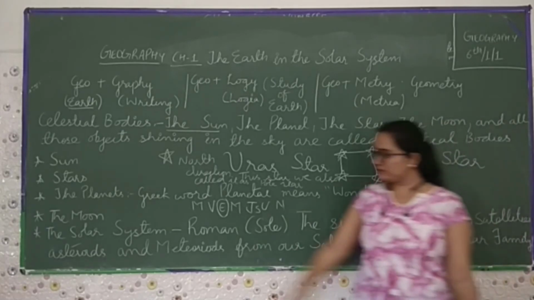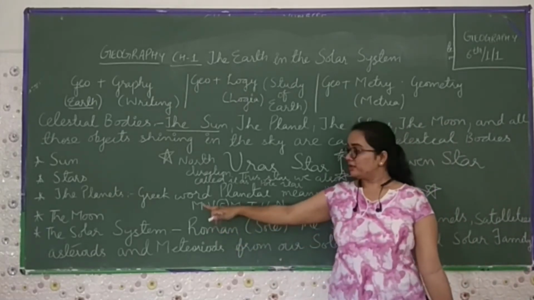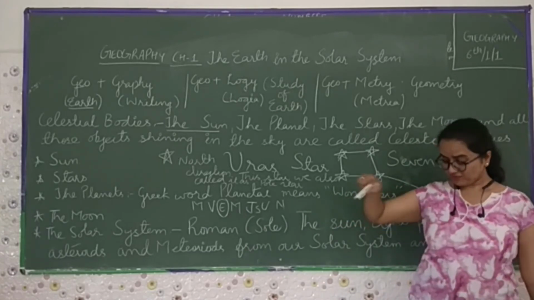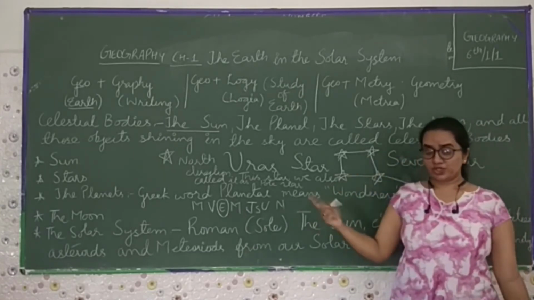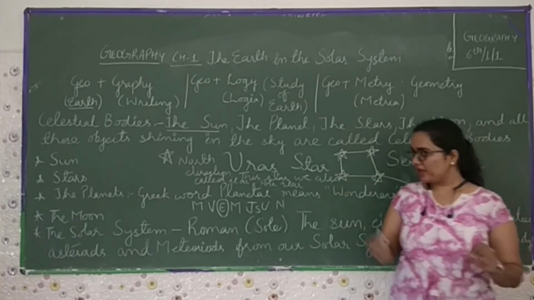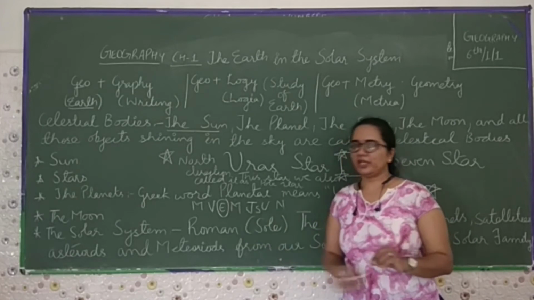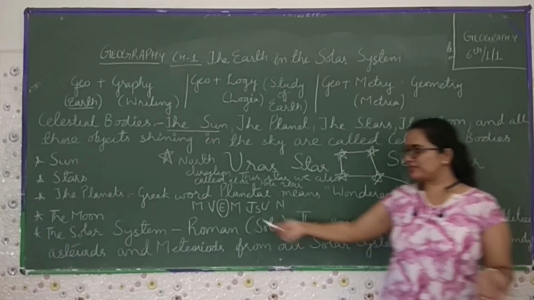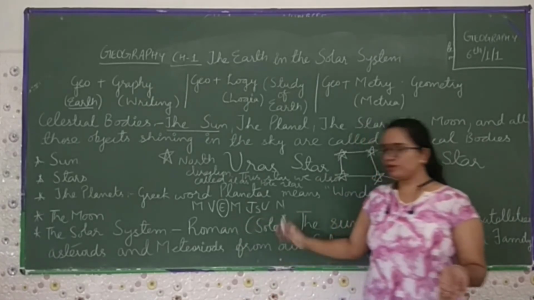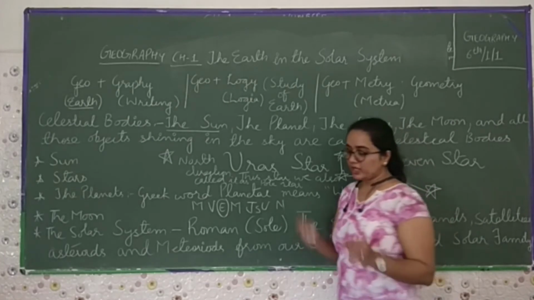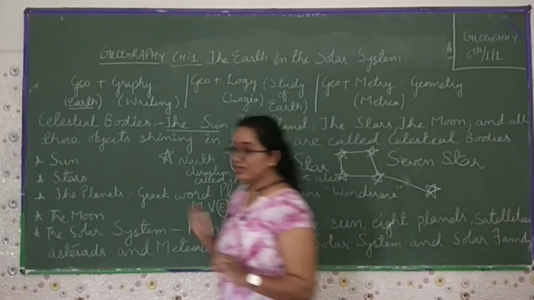Mercury completes one revolution around the sun in 88 days. The earth takes 365 days, or in a leap year 366 days. If we talk about Pluto, which is not included here, it takes 248 years.